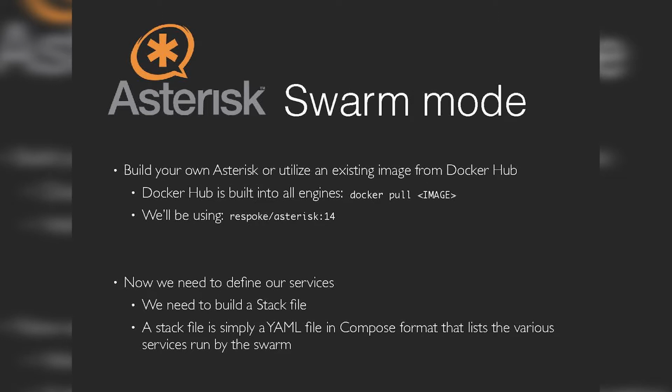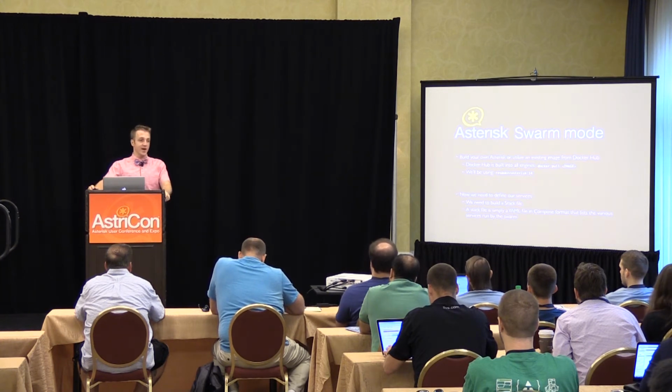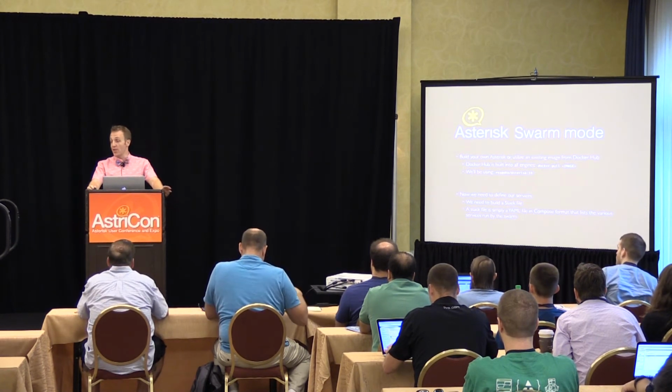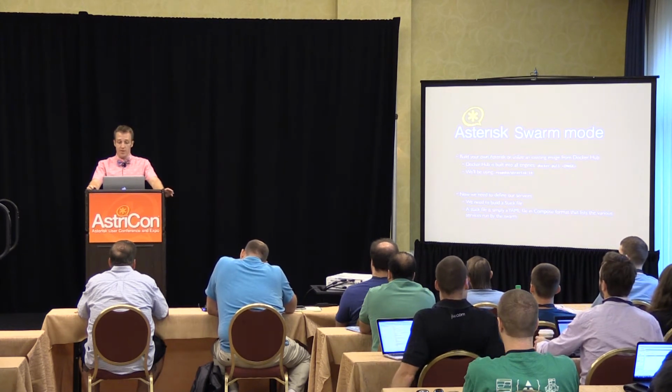In order to get Asterisk up and running, as we all know, you have to have a container of it somewhere. Generally, there are no real generic containers for Asterisk out there that cover everyone's specific use case. They generally have vanilla configs. There's quite a lot that goes into actually getting that set up. I'm going to leave that as an exercise for you to get your Asterisk image ready to go in the way you want: copying your config files in, figuring out how you need to do it. That's a whole other talk.